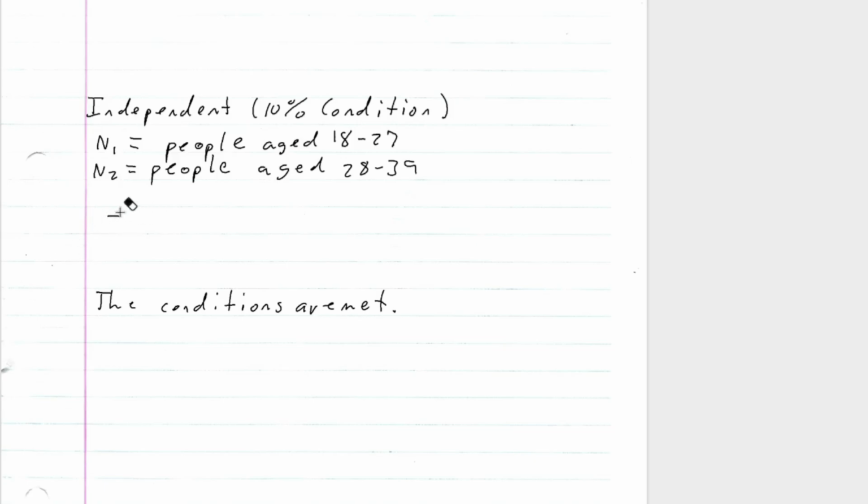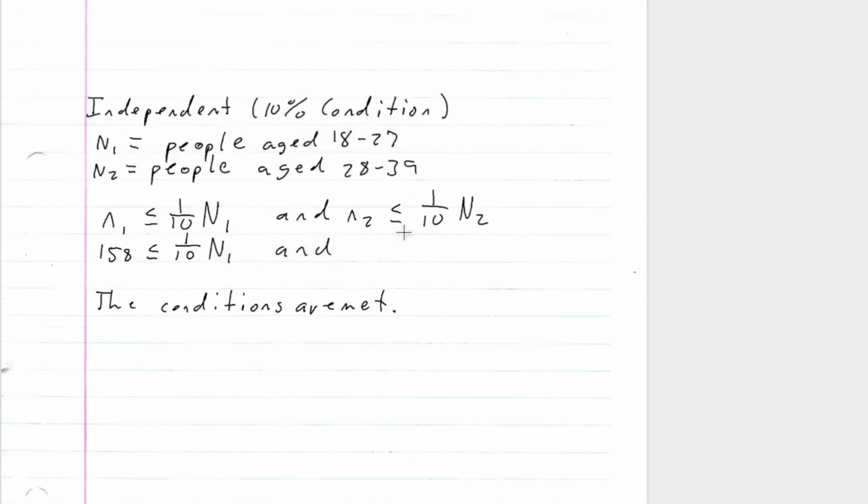Remember, we have to have the condition that little n1 is less than or equal to a tenth of capital N1, and little n2 is less than or equal to a tenth of capital N2. n1 was 158, which is of course less than a tenth of all IM users between 18 and 27. And this one was 143, which is less than or equal to a tenth of N2.